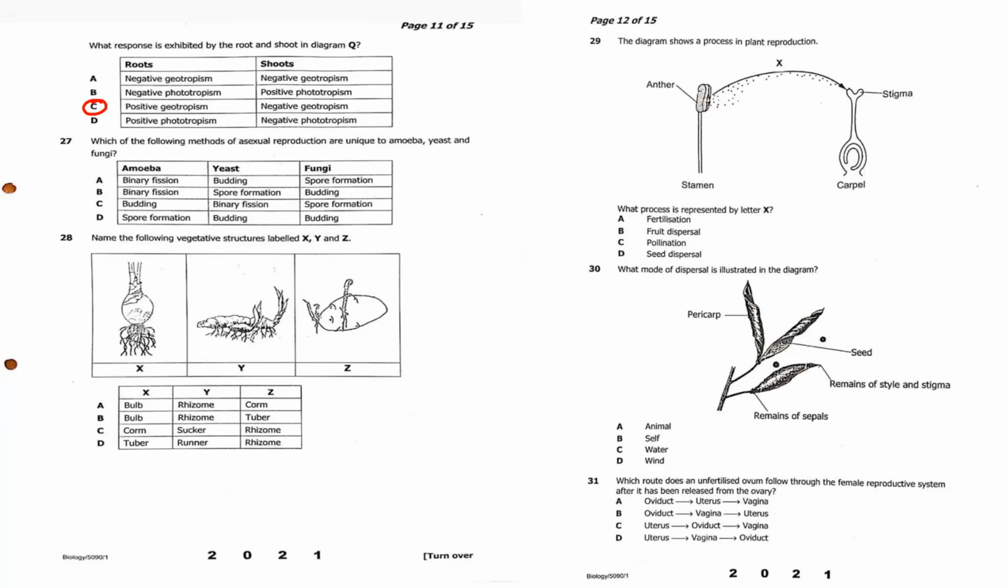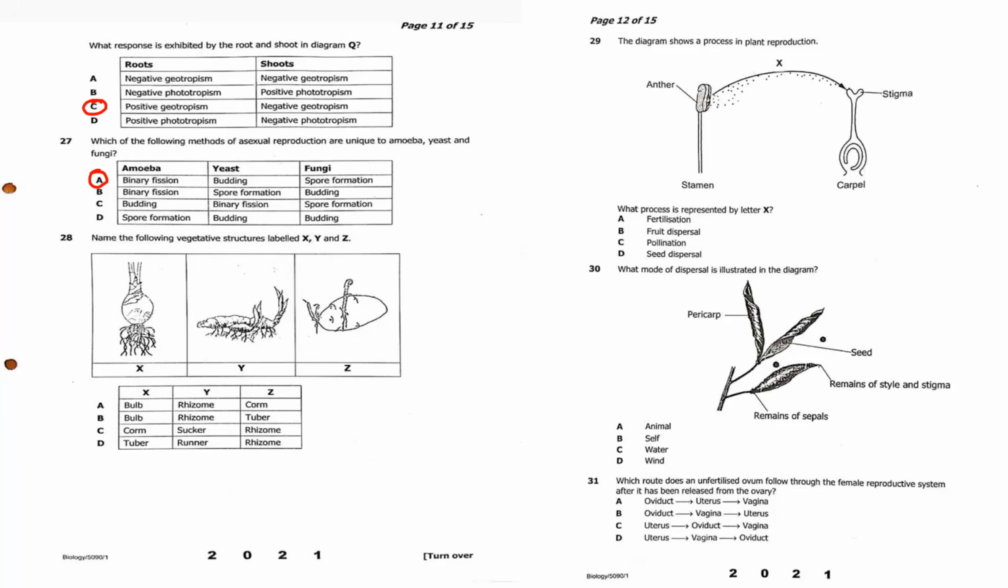Which of the following methods of reproduction are unique to amoeba, yeast, and fungi? Amoeba uses binary fission, yeast uses budding, and of course fungi use spore formation. So binary fission, budding, spore formation. So the answer is A. That is for question 27.